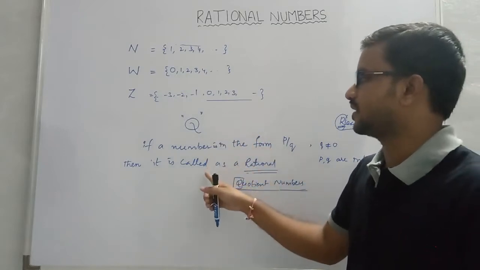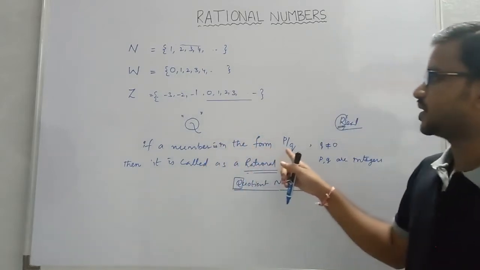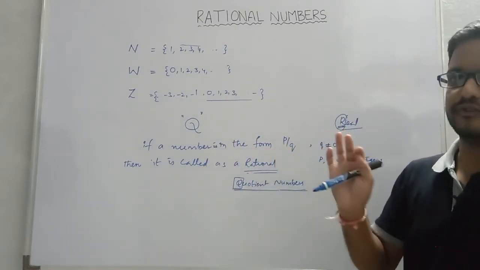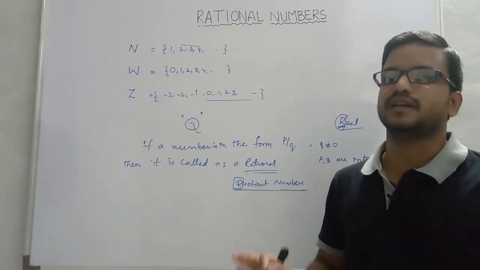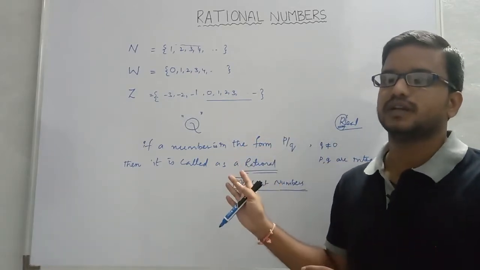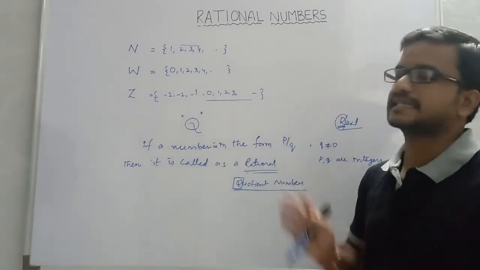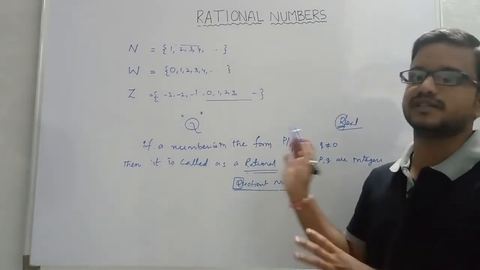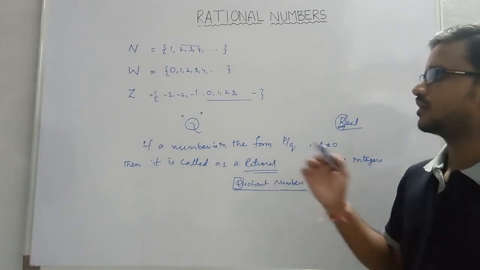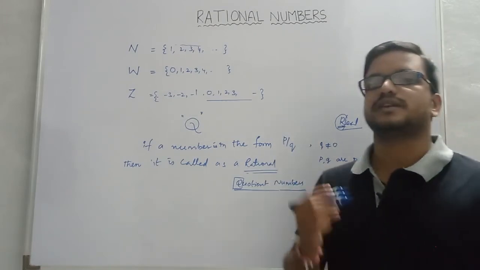That's why we have given all the numbers which are in the form of p by q. If you identify any number in the form of p by q, then immediately you have to keep that number in this system. Okay, now let us concentrate on my question.